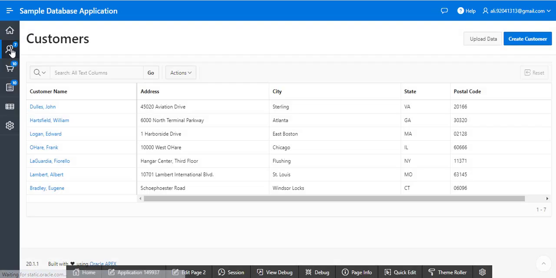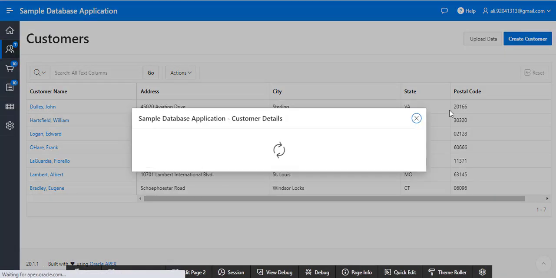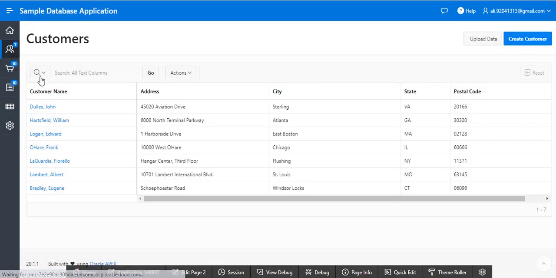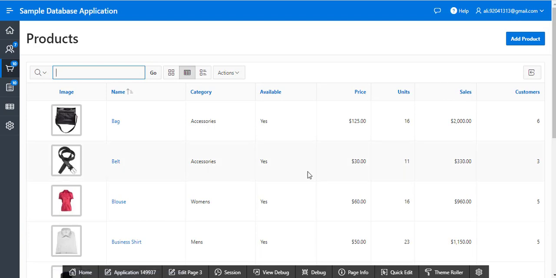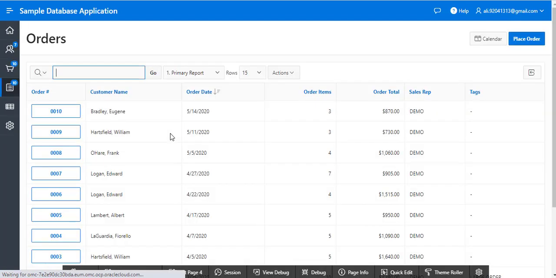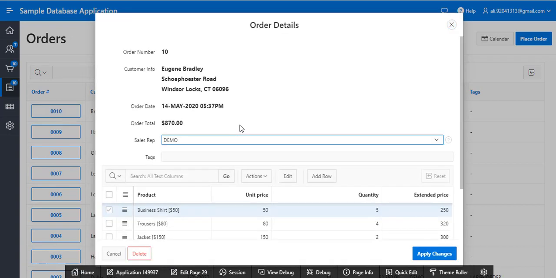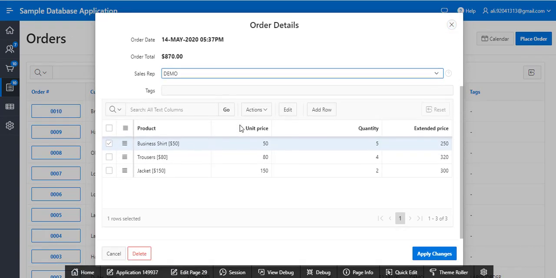On the left, you can see this is a customer table. You can create your customer from here. This is a data entry screen. This is also a stock report. You can see here the order type. You press on it, and this is showing the order detail.